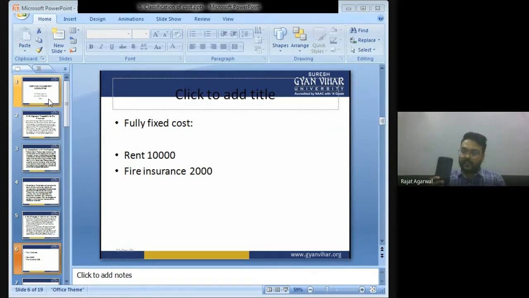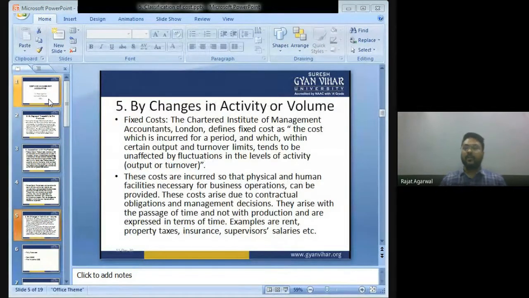If I manufacture 100 mobile phones, then also I have to pay rent of rupees 1 lakh. So, bachcho, however many units you are producing, you have to pay the factory rent of 1 lakh. If you are earning a profit of 1 crore, then also the factory rent will be 1 lakh. If you are having losses of 1 lakh, then also the factory rent will be 1 lakh. So, bachcho, the cost which does not change with the change in units of production is known as fixed cost.